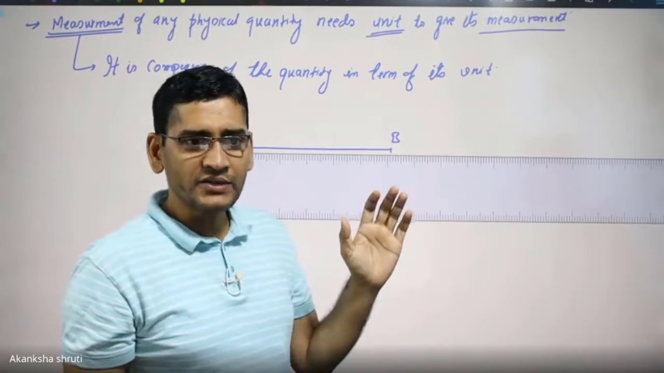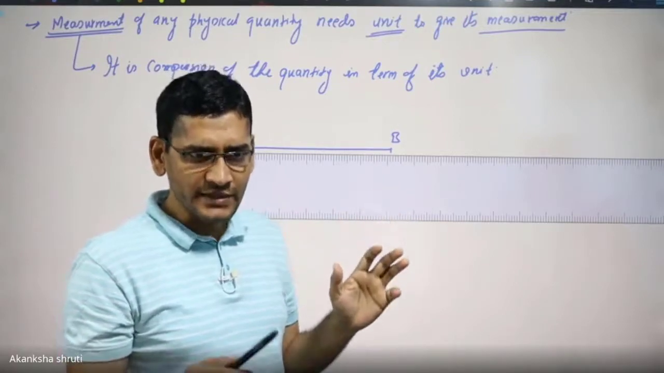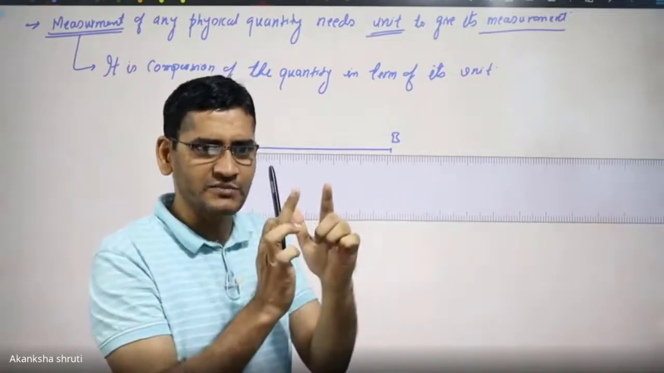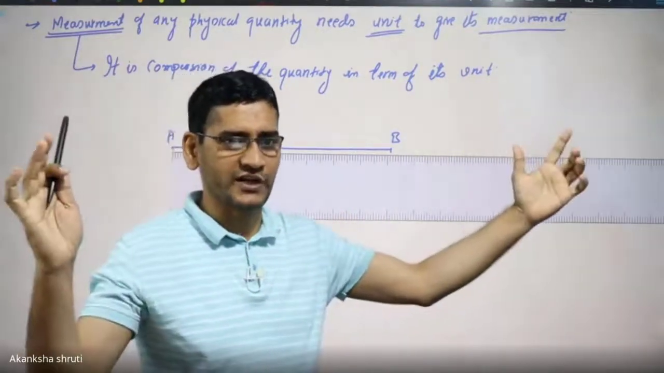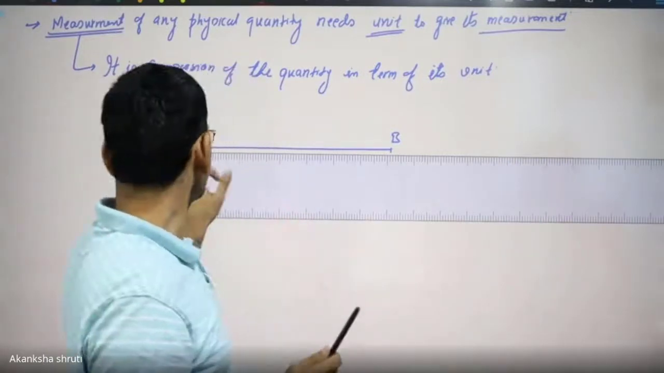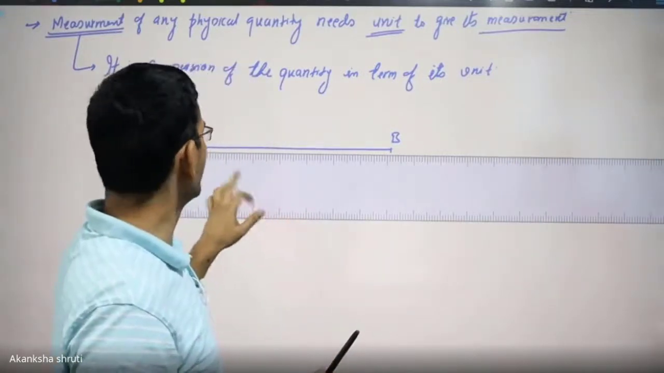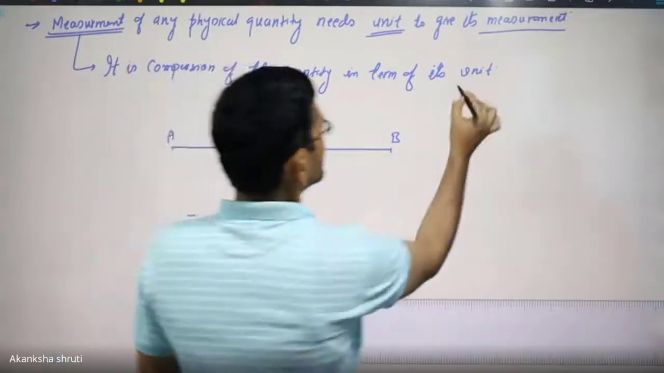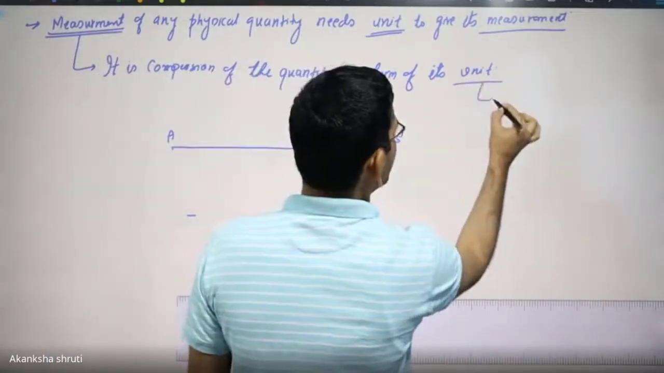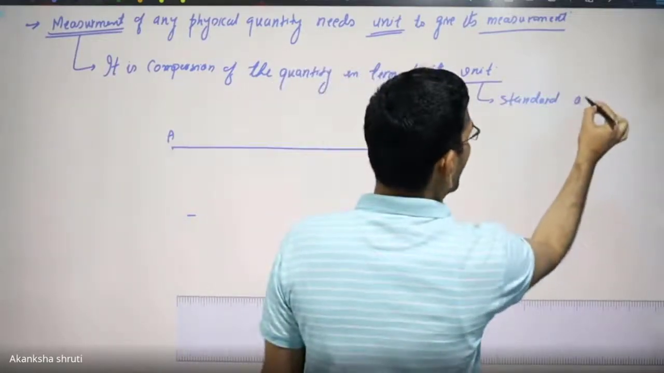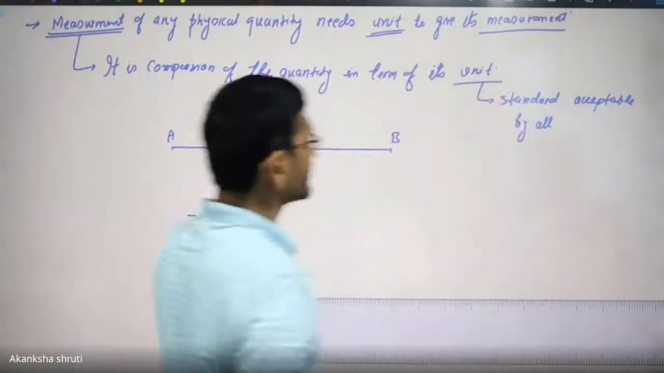Means what? You cannot say your centimeter is of this much length and your friend's centimeter is of this much length or this much length. No. Means what? The unit is the standard by which this comparison is done. So what is our unit? It is the standard acceptable by all. Therefore, units should be universally acceptable.